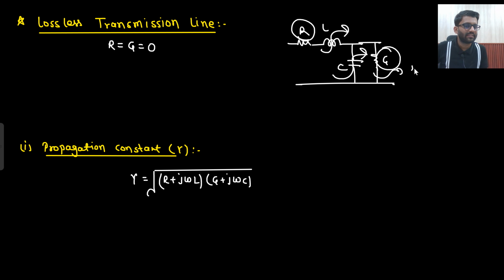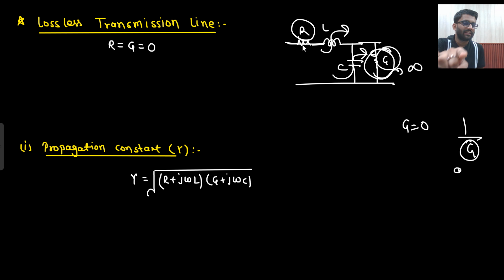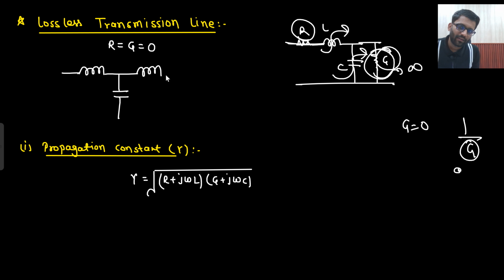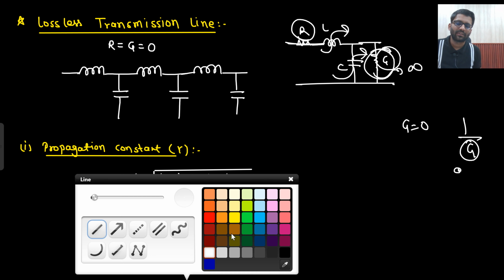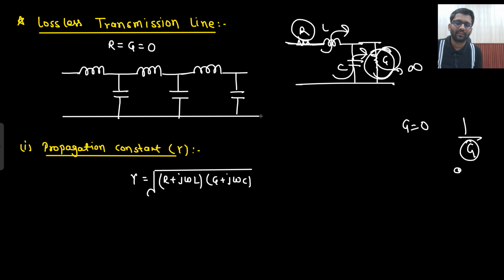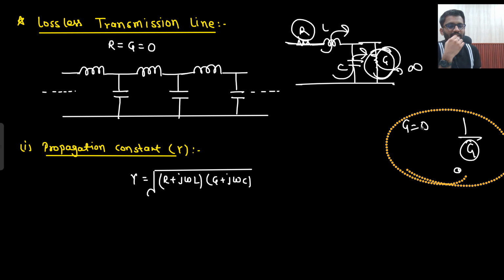If G is 0, that means this impedance is infinity. G is the conductance. So what is the impedance? 1 by G. So if G is 0, this impedance is infinity. So this impedance will not come into action and this resistance will be shorted. So how can you make your lossless transmission line? There will be L, there will be C, there will be L, there will be C, there will be L, there will be C. In that manner your lossless transmission line will look like LC, LC, LC, because there is no lossy element. Is that clear to you? So this is how your lossless transmission line looks.